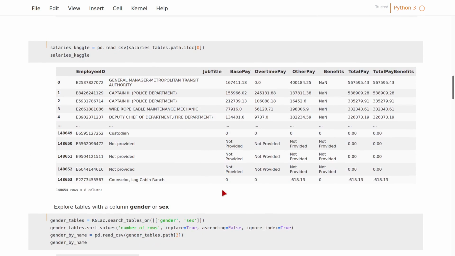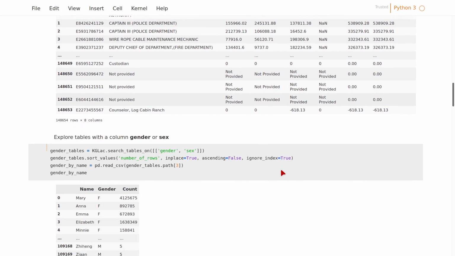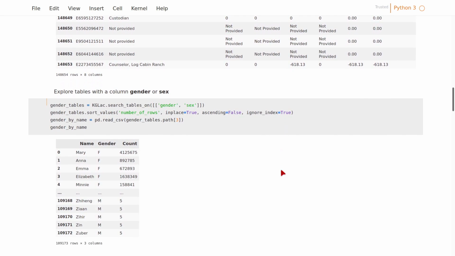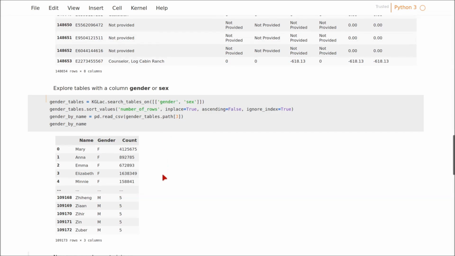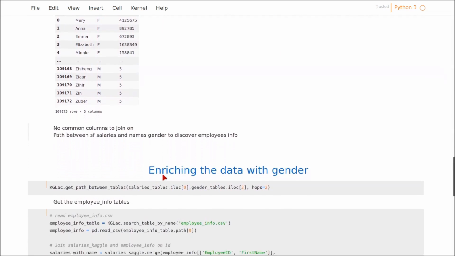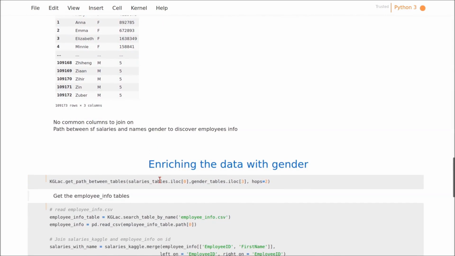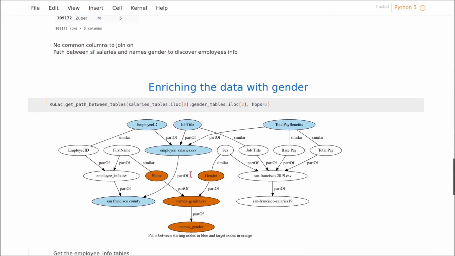This table contains employee IDs, their job titles, and the salaries as total pay, which is a good starting point. Using the same KGLac interface to look for tables containing column gender or sex, I found this table named namesGender.csv, but it doesn't have common columns with the previous table. So how can I join them to infer the gender? To find joinable tables, we can leverage the graph structure of GLac. In fact, KGLac supports searching for a path between our two tables by reporting the intermediate data entities between them.